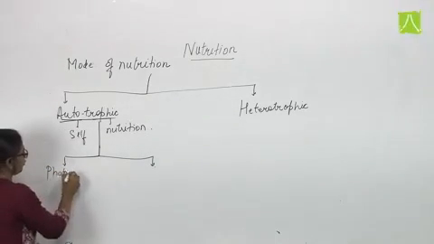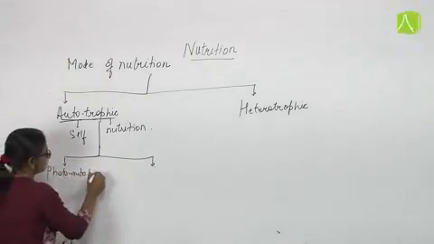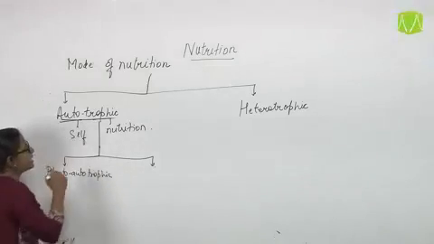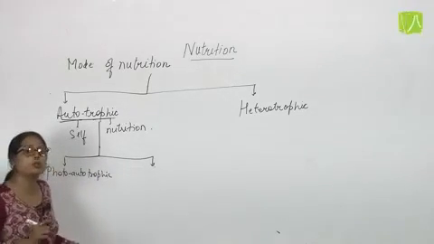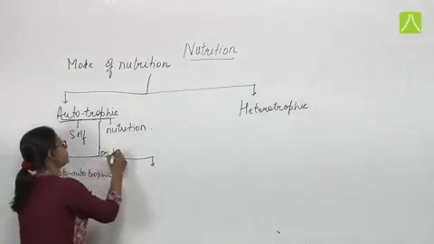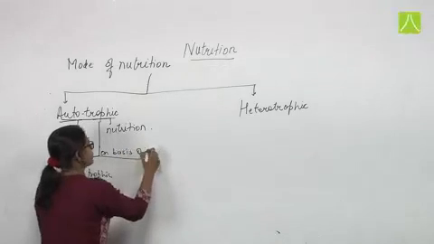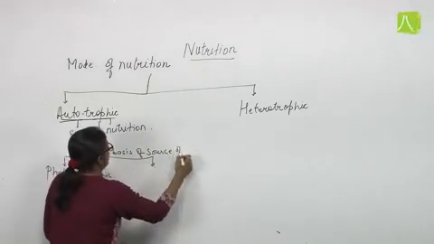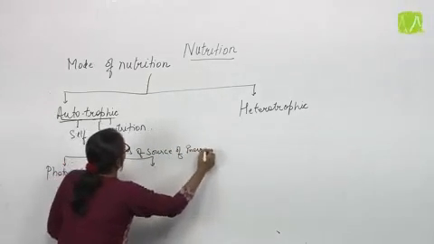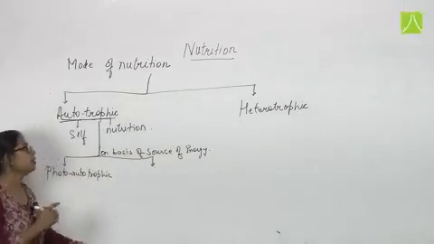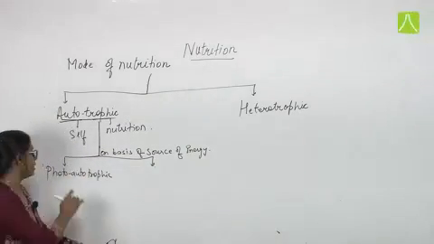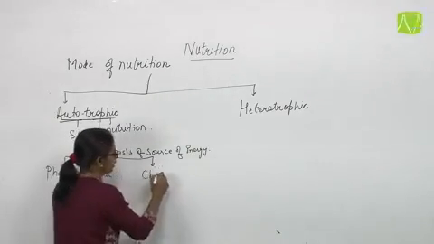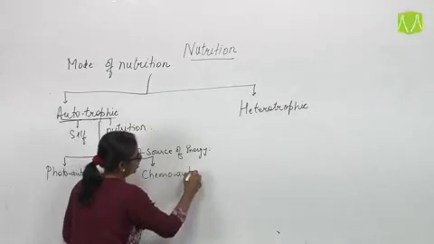That is photoautotrophic. This has been categorized on the basis of source of energy. That means from where they are utilizing the energy to perform such autotrophic mode of nutrition. So one is photoautotrophic and the other is chemoautotrophic.